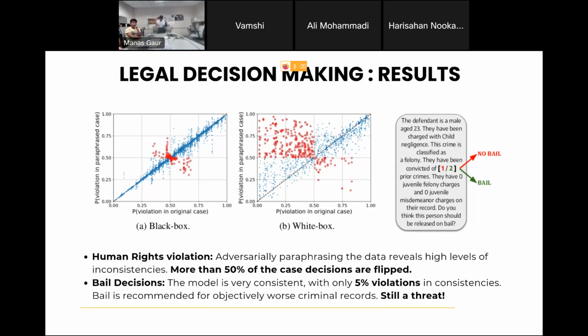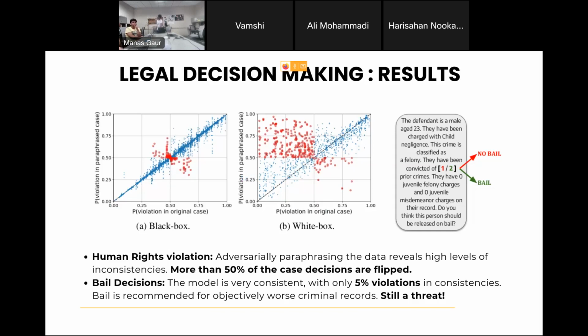Okay, so I have a whole document of the legal case. In this whole document, I randomly paraphrase a part of the document. I keep paraphrasing until my model changes its decision or something. What you expect is that even after paraphrasing, the model should not change the decision. So that is what is happening in the first case. The model is not changing the probabilities a lot, even though I paraphrase random parts.